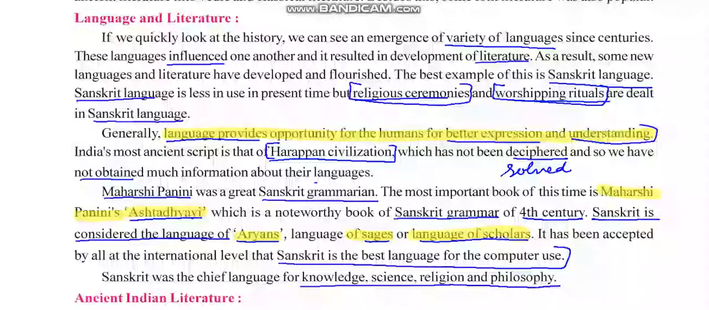So in this particular video lecture we'll stop here, and in the next chapter we are going to study the ancient Indian literatures, the books of ancient literature which are still studied and still followed by us.